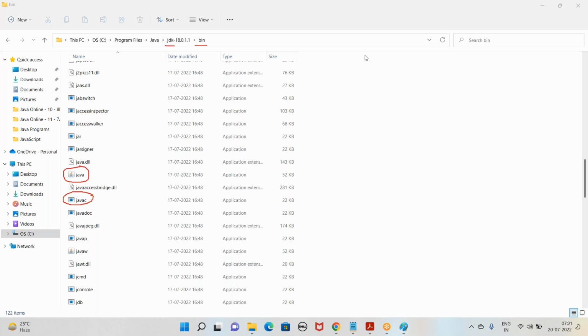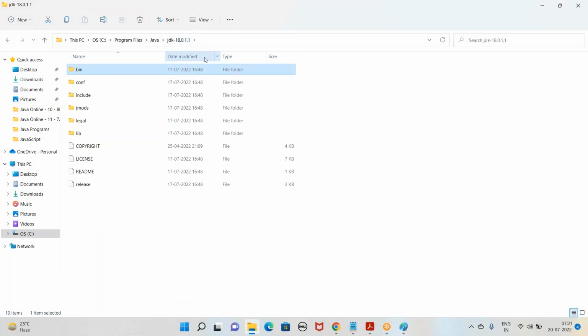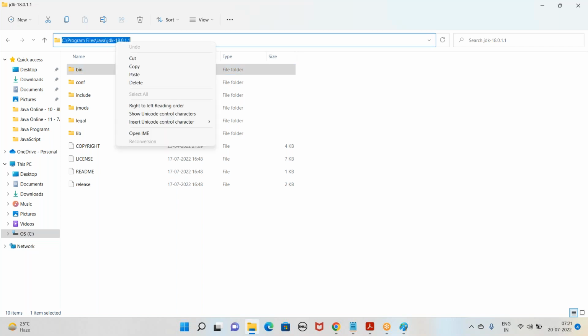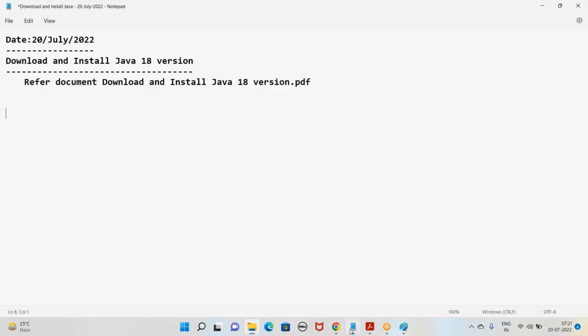And up to the parent folder of bin, wherever you may install Java, up to the parent folder of bin, we call with the name Java home. So wherever you may install Java, it's up to you. Up to the parent folder of bin, we call it Java home.